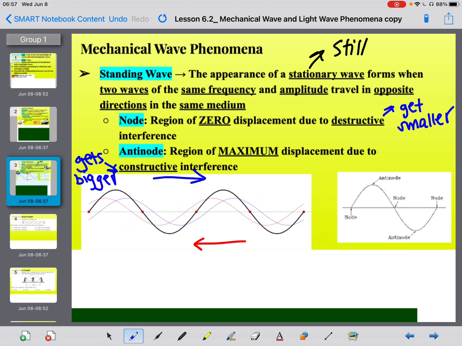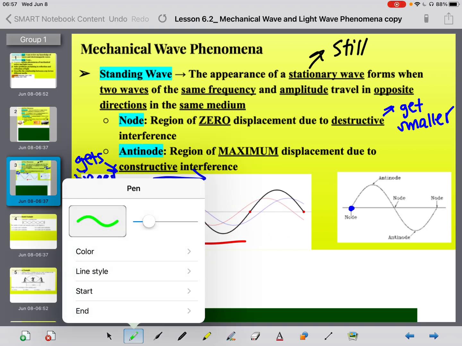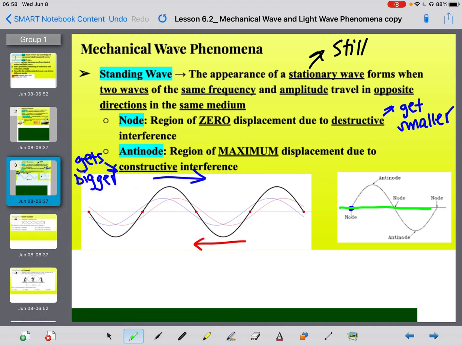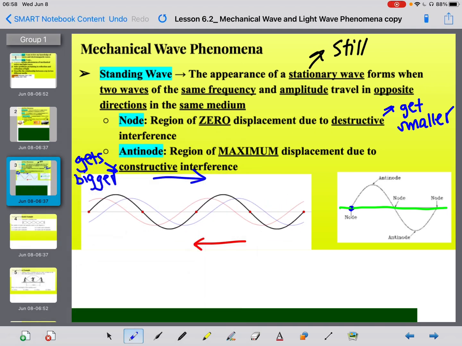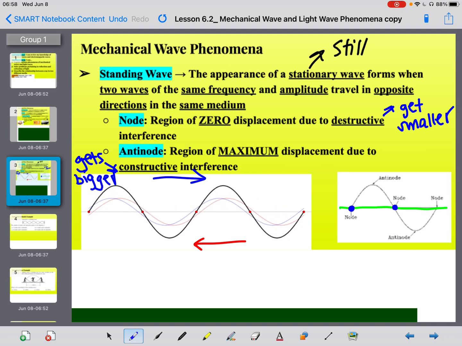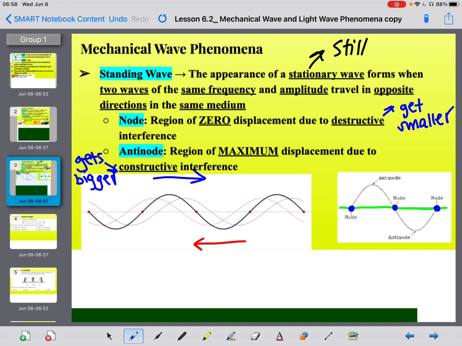We said a node should get smaller, so let me change the color. This bright green is going to represent the equilibrium line. My node right here is on that equilibrium line. I have a node right here also on the equilibrium line, and another node also on the equilibrium line, okay?